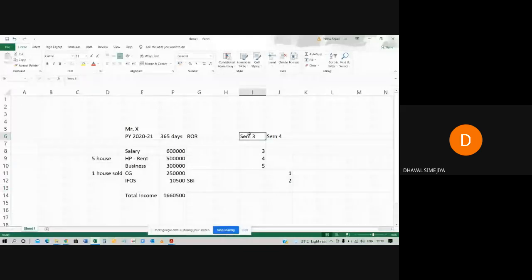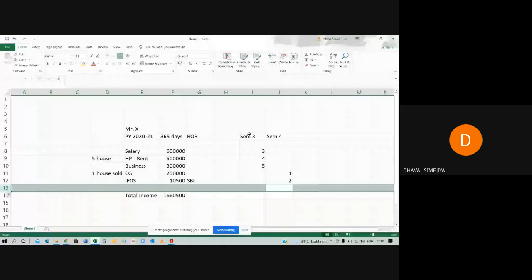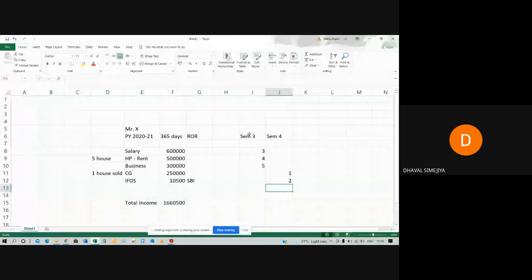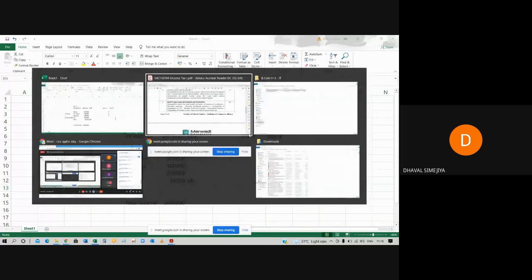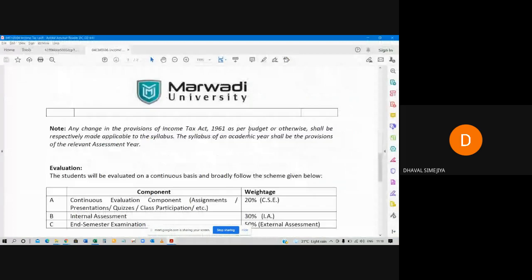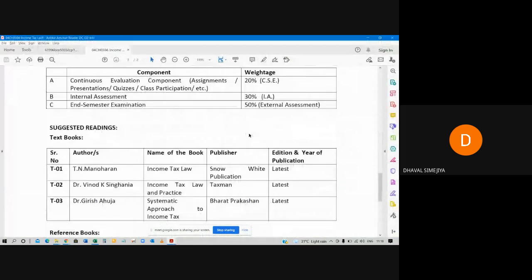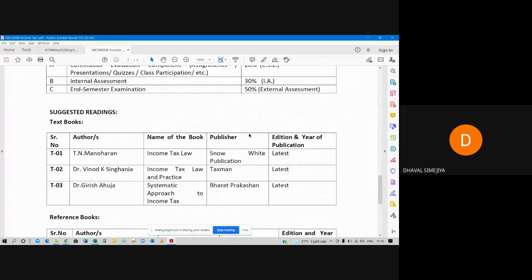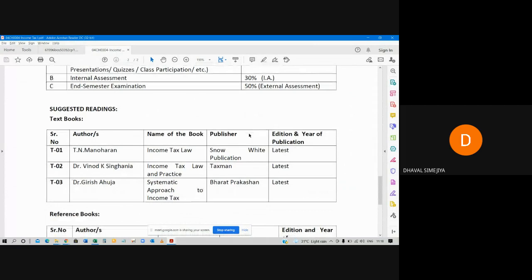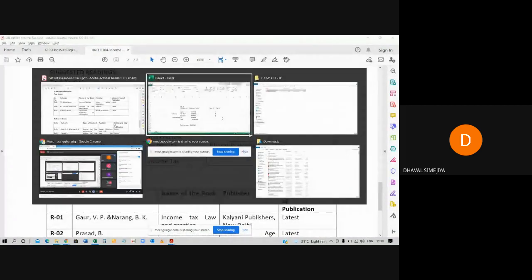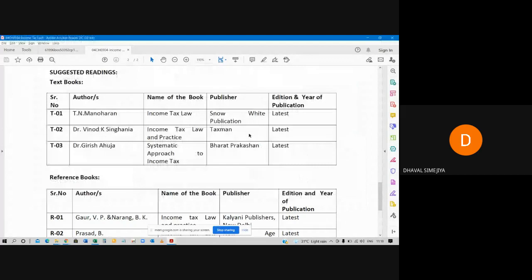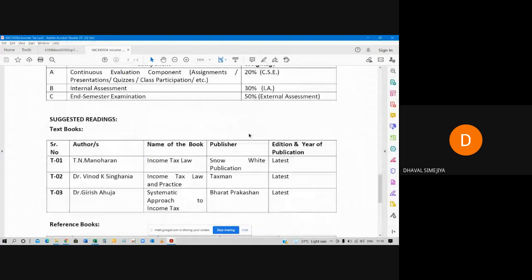So what about the rest of the modules, sir? Here you will learn clubbing of income, set off and carry forward, TDS, TCS, how to file income tax return. That will be your module number 3, 4 and 5. You can refer to these books: T.N. Manoharan, Vinod Singhania, Girish Ahuja. But in class, we will refer to the ICAI module. You can further refer to these books.